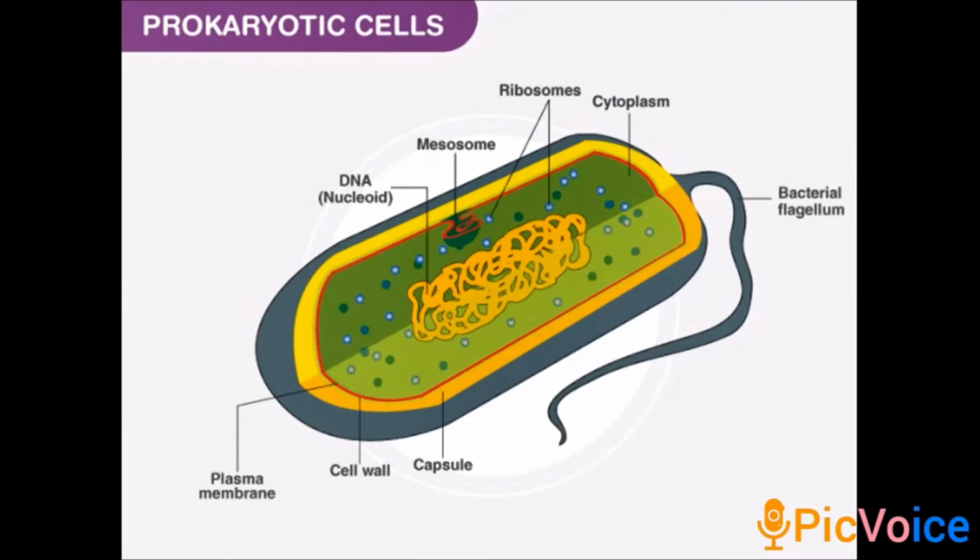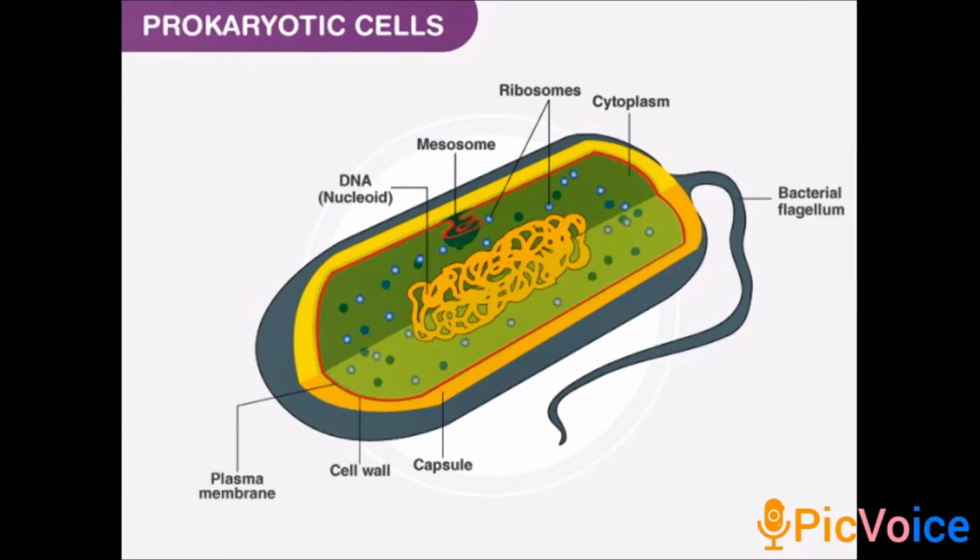And a genomic DNA will be present, that is, the DNA will be in circular shape. So in prokaryotes the DNA will be in circular shape, whereas in eukaryotes it will be totally different. They have a covering, but here the DNA does not have any covering and the DNA is circular in shape.